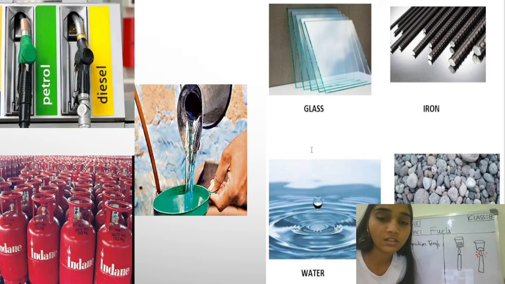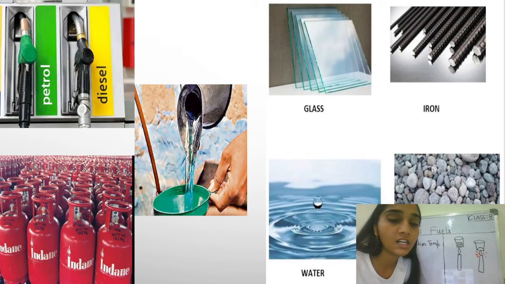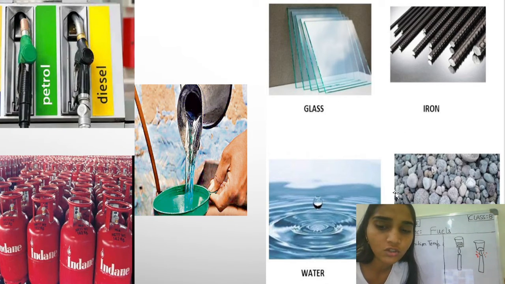So now, students, you can see over here that we have two types of images. One where we have glass, iron, water, stones, and the second where we have petrol, diesel, LPG cylinders. Which will you consider under inflammable and which under non-inflammable substances? Yes, we can say that these will catch fire very easily, right? The petrol, diesel, kerosene, and gas. So they are the inflammable substances, whereas glass, iron, water, stones do not catch fire. In real life, we also see this.